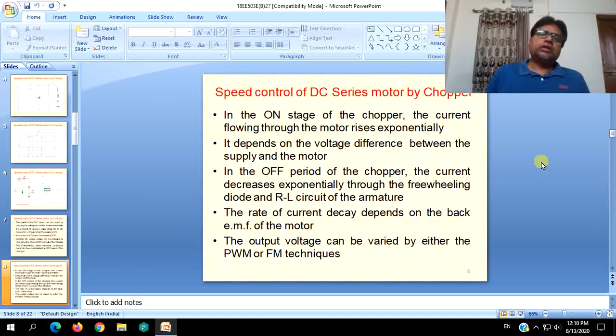So simply to say, when it comes to single phase drives, the braking options cannot be implemented efficiently, but in case of chopper drives or speed control of DC motors, you can apply braking as well as regenerative braking by using the 2-quadrant chopper or 4-quadrant choppers, or even 1 and 4 quadrant choppers, that is class D chopper, for regenerative braking for the forward direction.